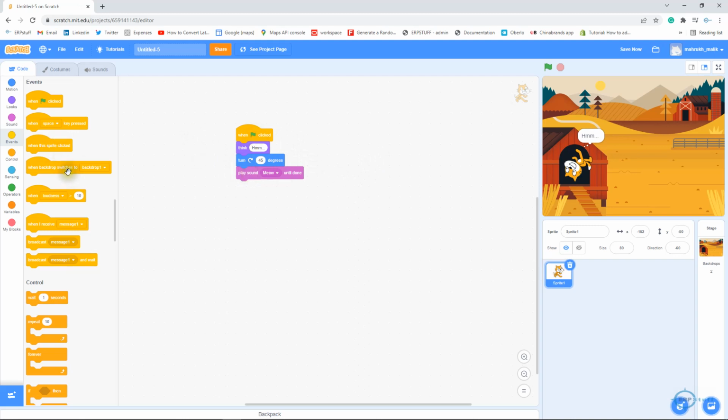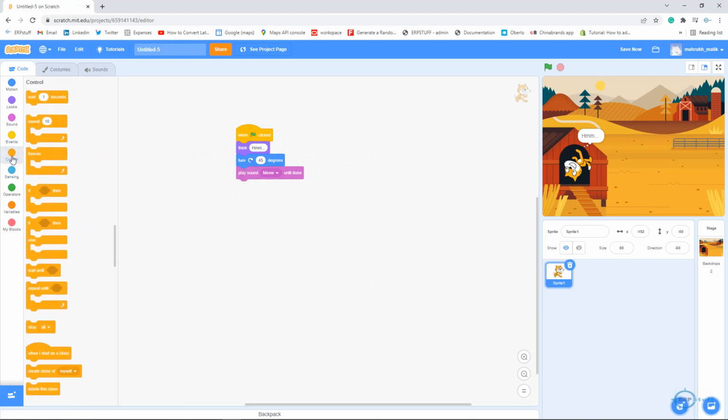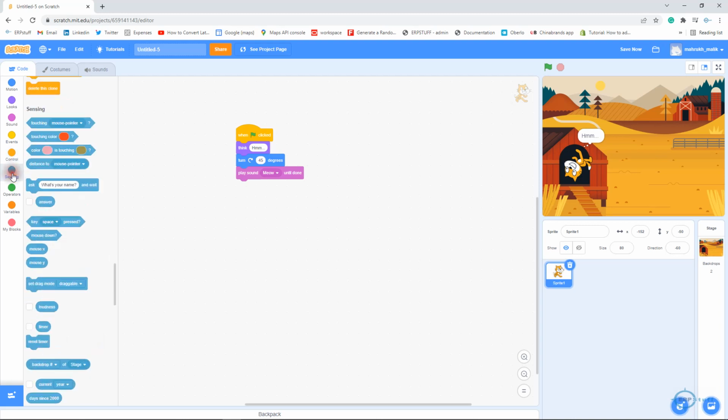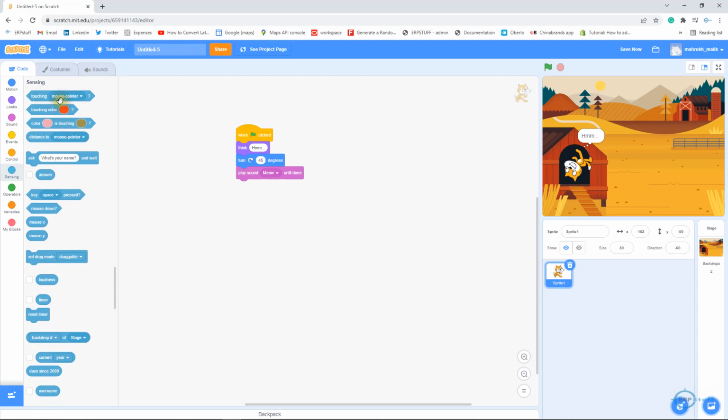So then we have controls. If you know the programming or anything, then you will understand these loops, conditions, if conditions, and there is a wait until, delays. I mean, there are different controls over here. Then we have sensing. Let's say, for example, touching mouse pointer or something else, yeah, and touching this color. I mean, different sensings are there. So mouse X.